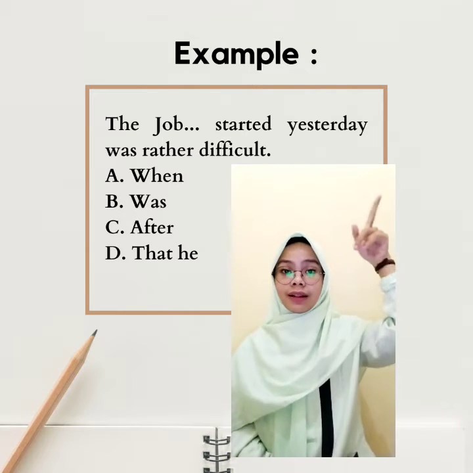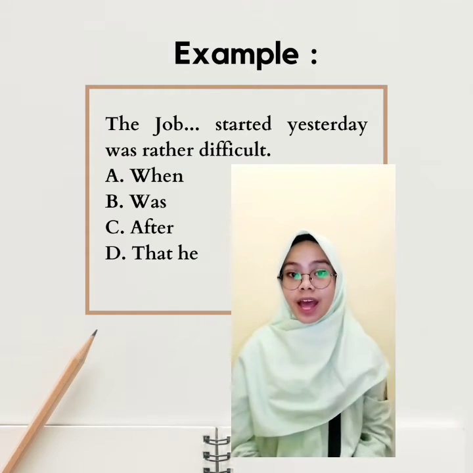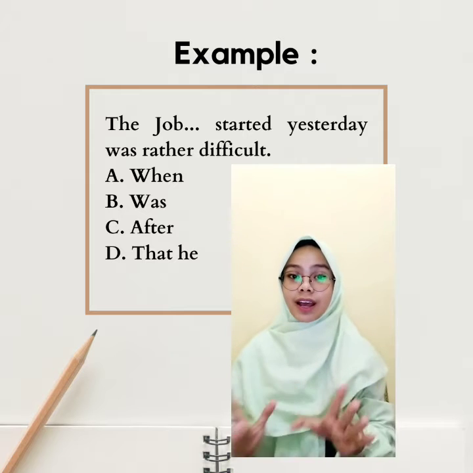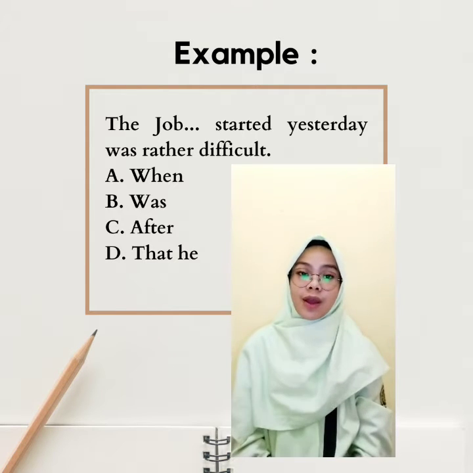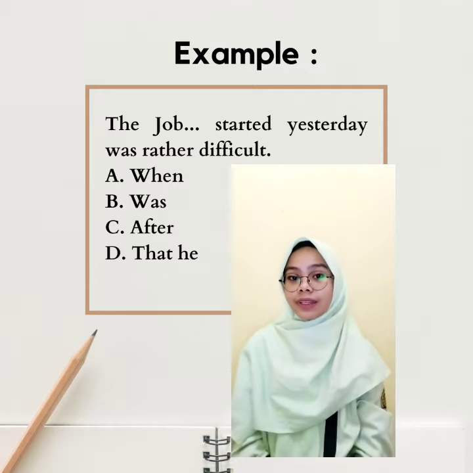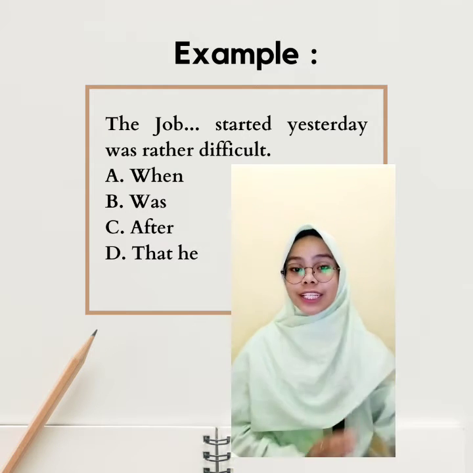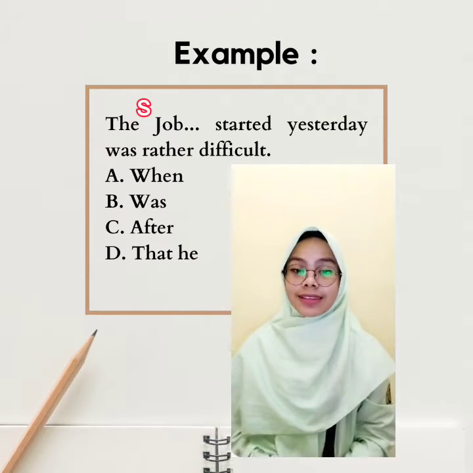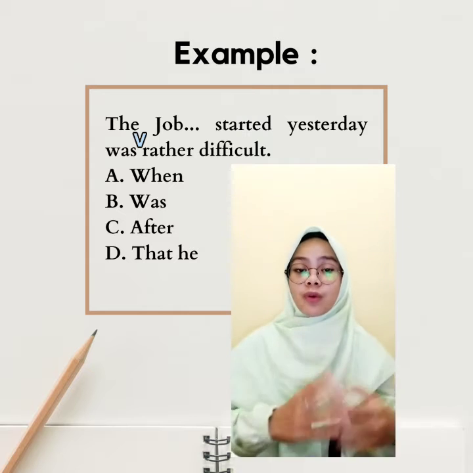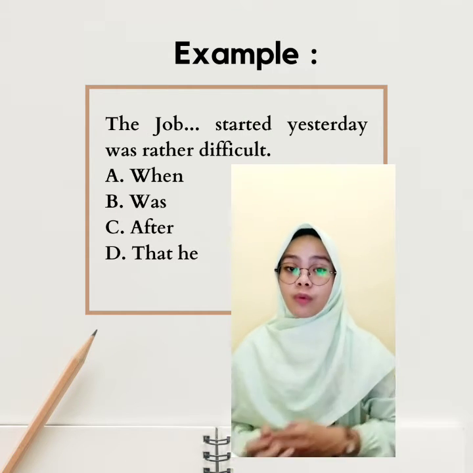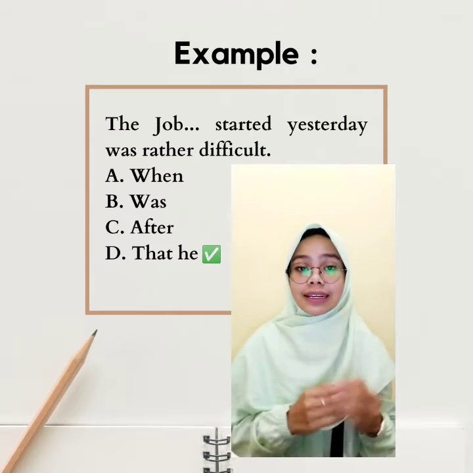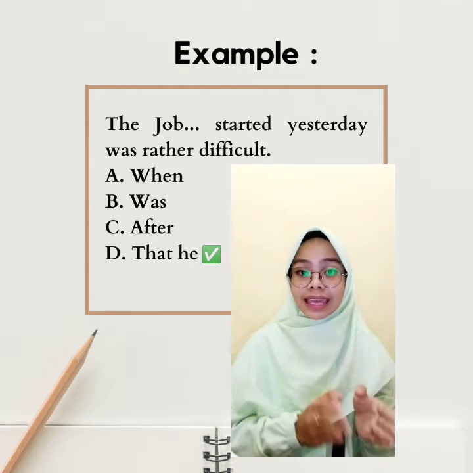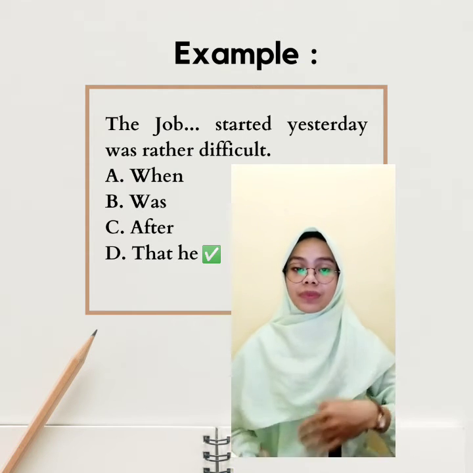For example, the job blah blah blah start yesterday was rather difficult. A. When. B. Was. C. After. D. That he. The job as subject, start as verb, was rather as verb. We need connector and subject, so the answer is D. That as connector, he as subject.